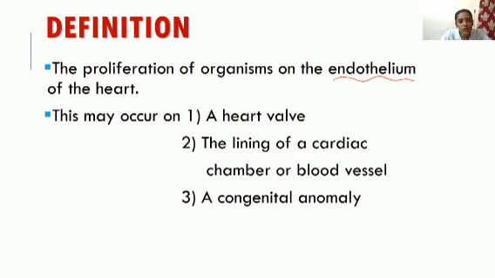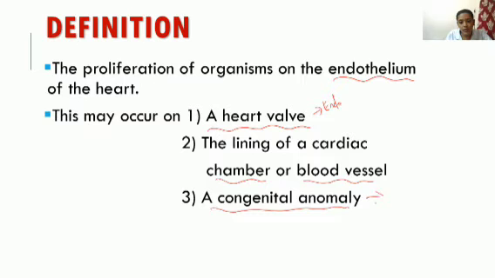In infective endocarditis, we usually focus on the heart valve because mostly the heart valve will be affected, as it is covered with the endocardium. The lining of the cardiac chamber is also covered with this. So the heart valve, the lining of the cardiac chamber or a blood vessel can be affected, or it can develop in a congenital anomaly.